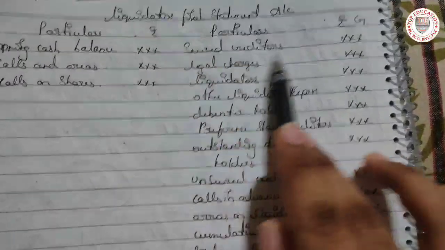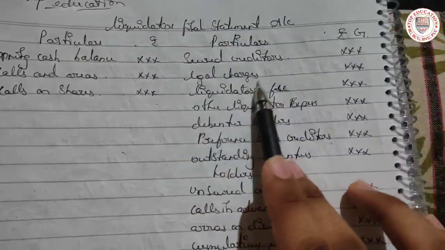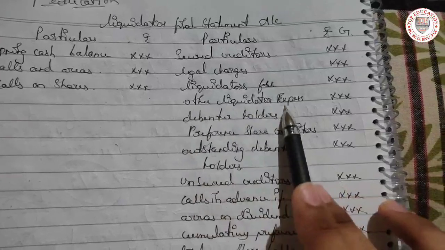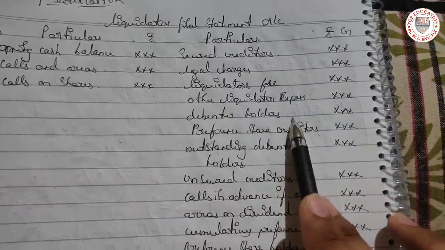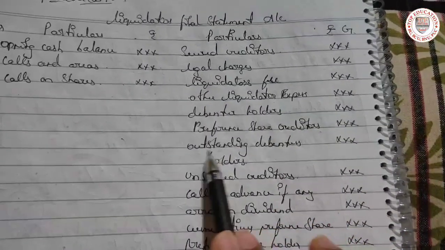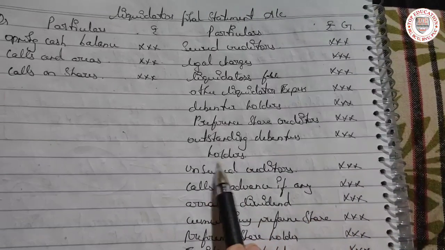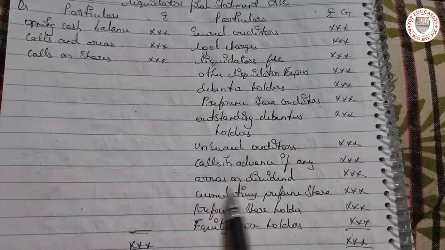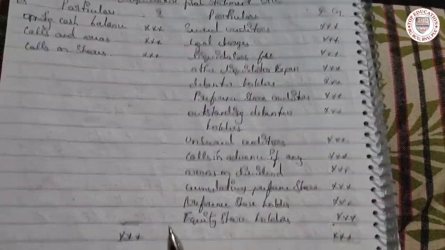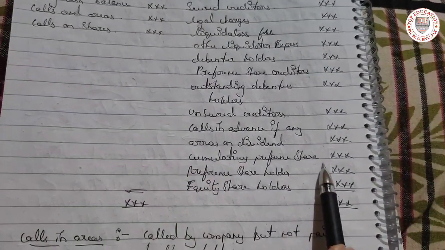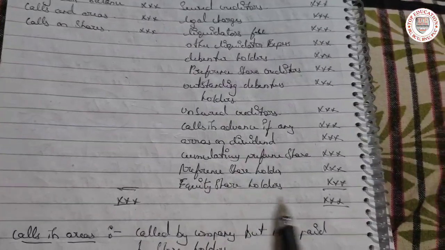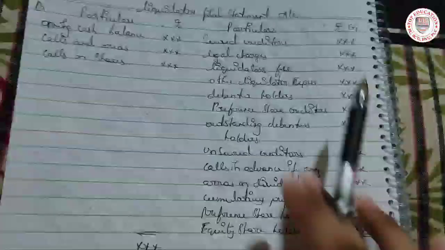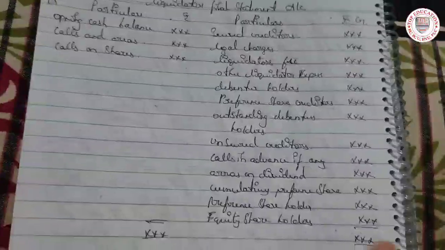Next we have secured creditors, legal charges, liquidator fee, other liquidator expenses, debenture holders, preference share creditors, outstanding debenture holders, unsecured creditors, calls in advance if any, arrears on dividend, cumulative preference shareholders and equity shareholders. This is how the pro forma comes.